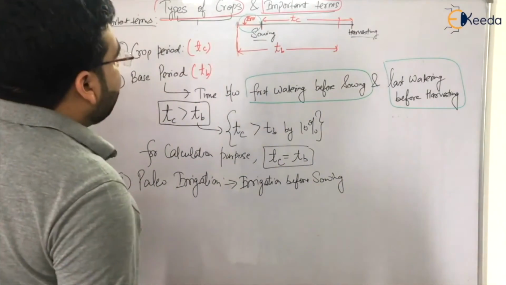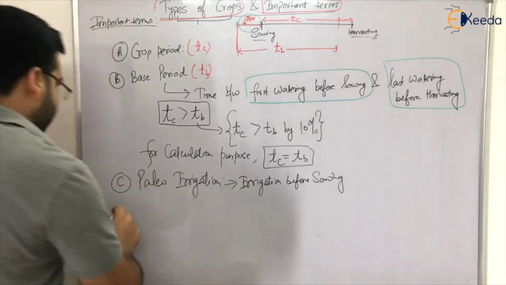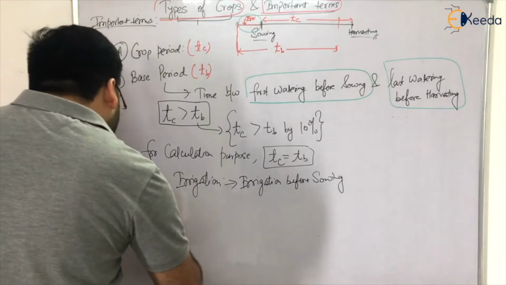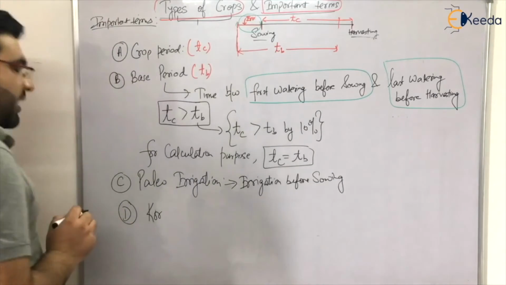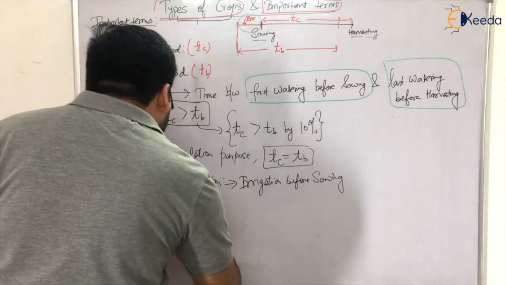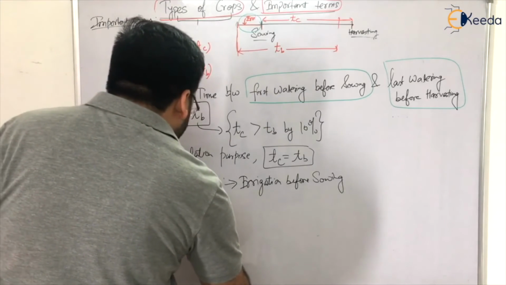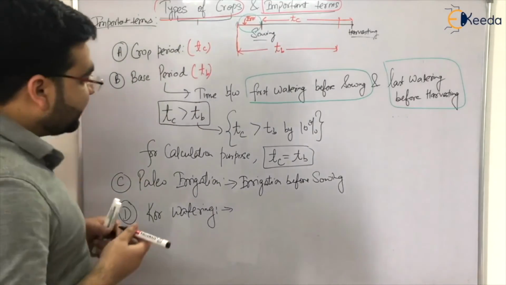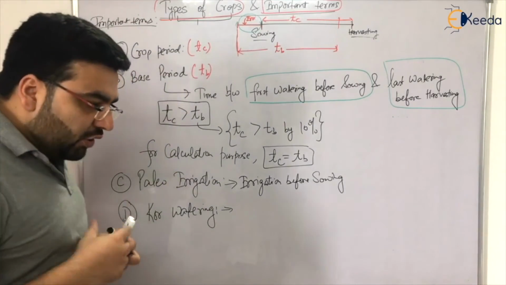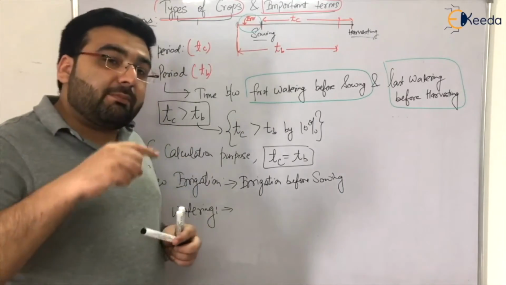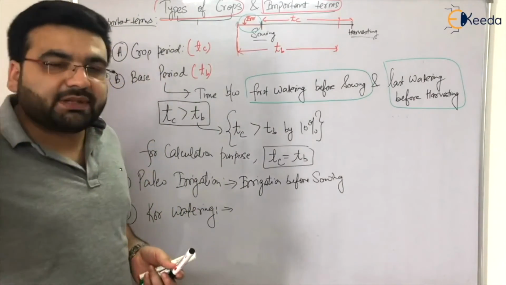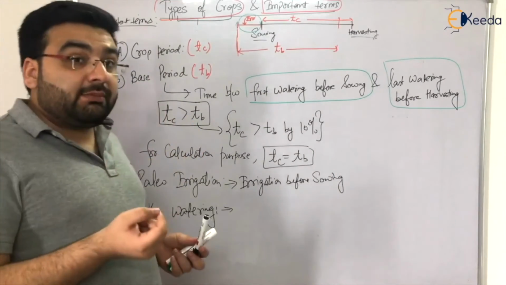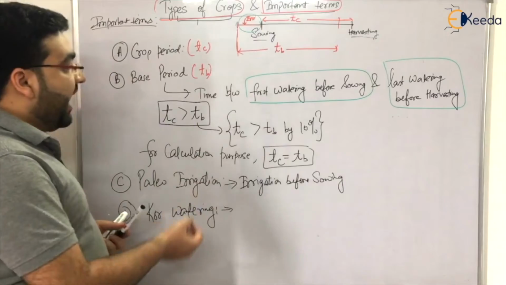Clear? Now, after paleo irrigation, another important term which you will generally find is the core period. First of all, let us understand about the core watering. Clear? Okay. Now, what is consumptive use? The amount of water used by plants for the maximum growth is known as the consumptive use. I told you that.